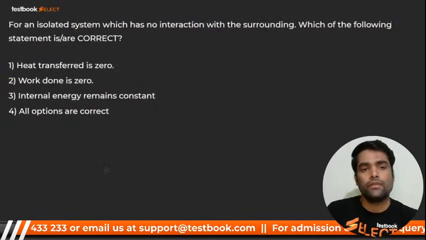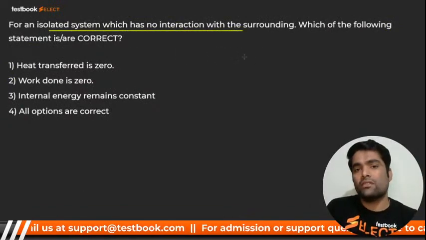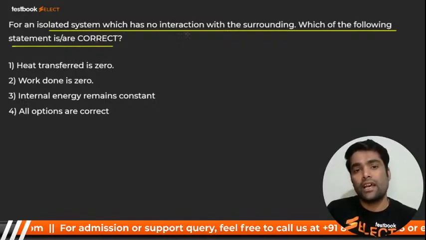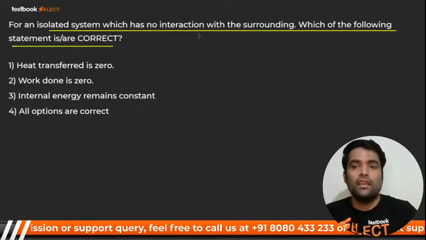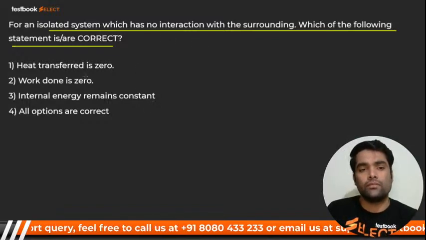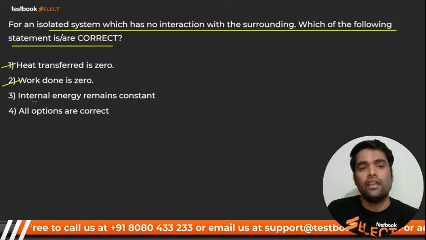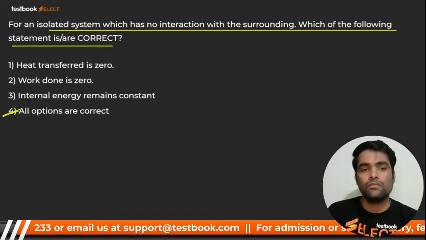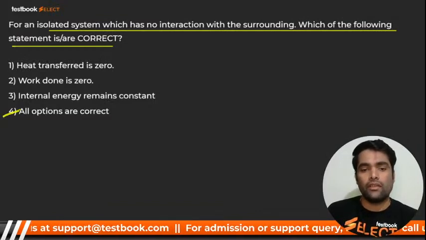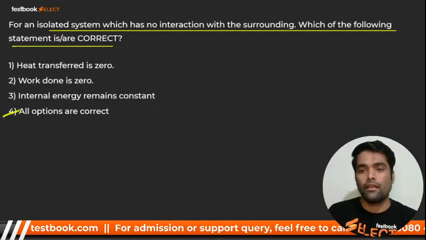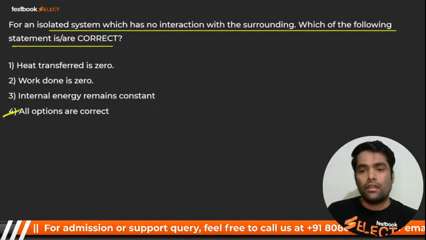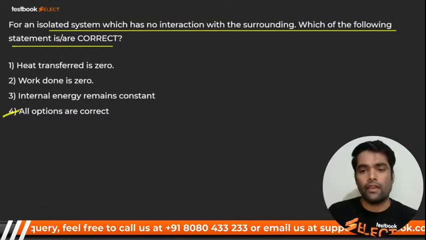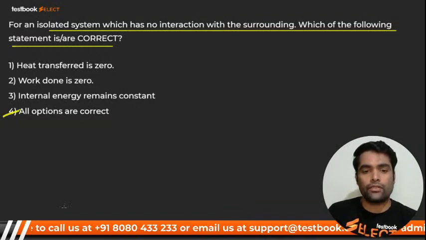For an isolated system which has no interaction with surroundings, which of the following statements are correct? Heat transfer is 0, correct. Work transfer is 0, right. Internal energy remains constant, correct. So all are correct, my dear. All are correct. Here we go for next.